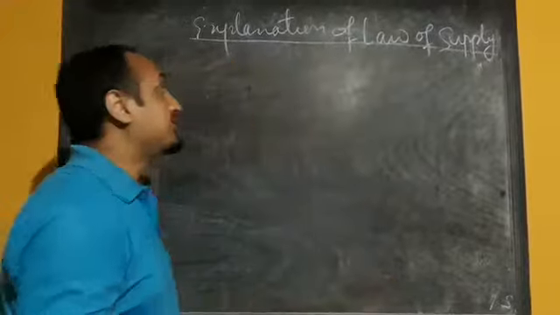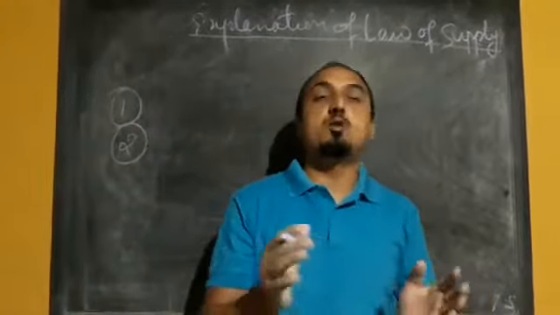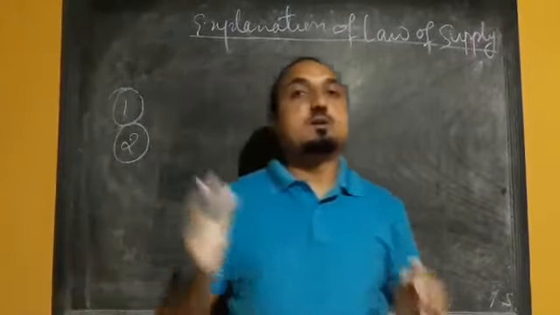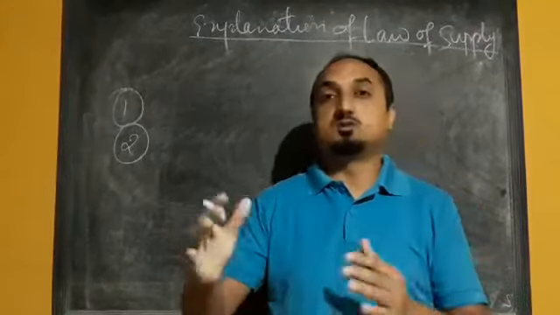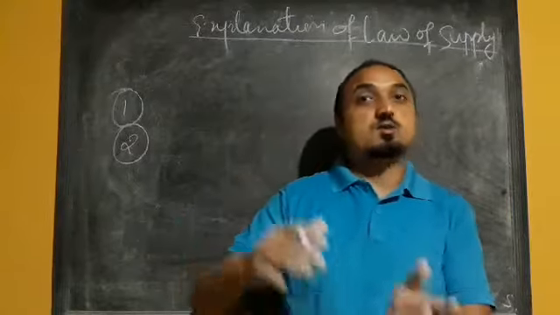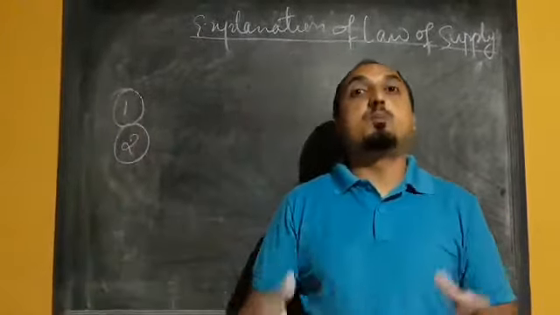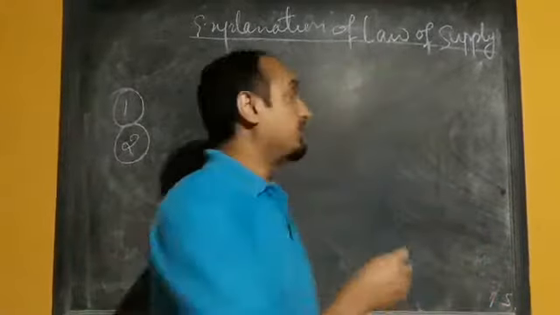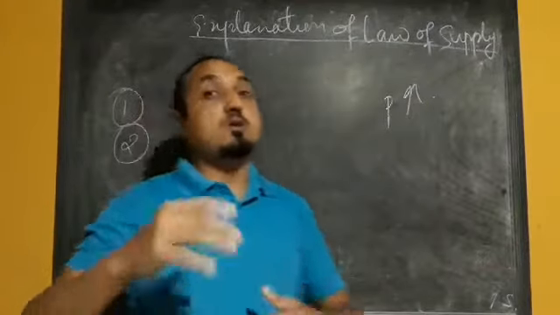So the second reason for upward sloping or the positive relationship between price and the quantity supply is due to marginal cost of production. So what is that marginal cost of production? Marginal cost of production means additional cost. When we produce more and more units of commodity, the marginal cost of production, the additional cost of production, increases. So in order to cope with that increasing cost of production, the producers have to increase the price, to cover the cost of production.